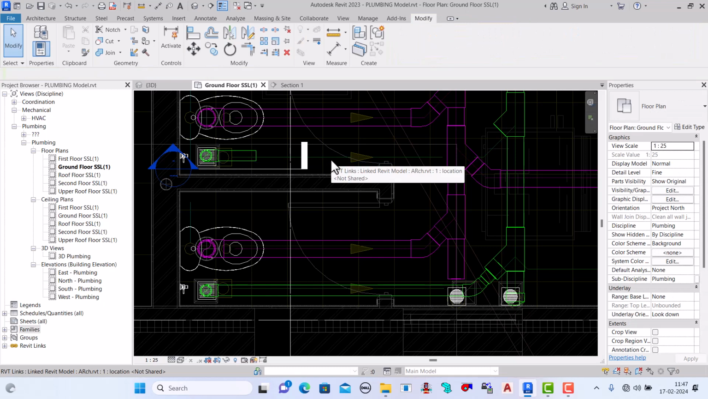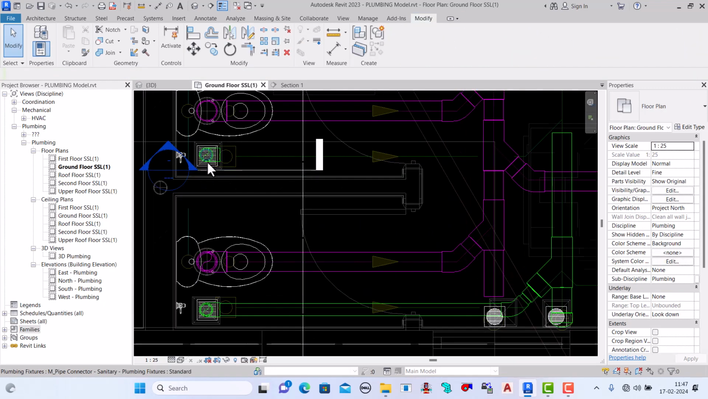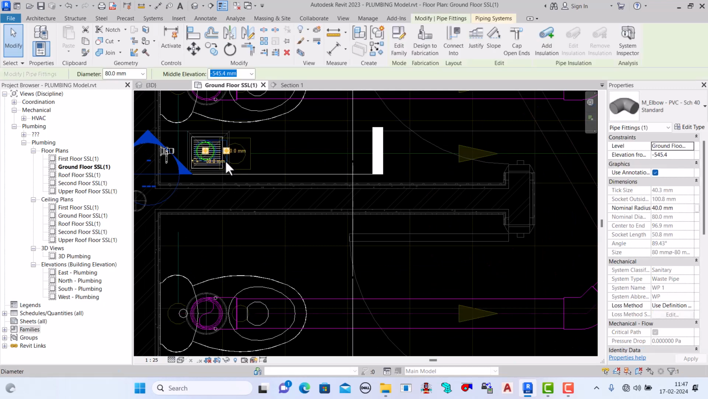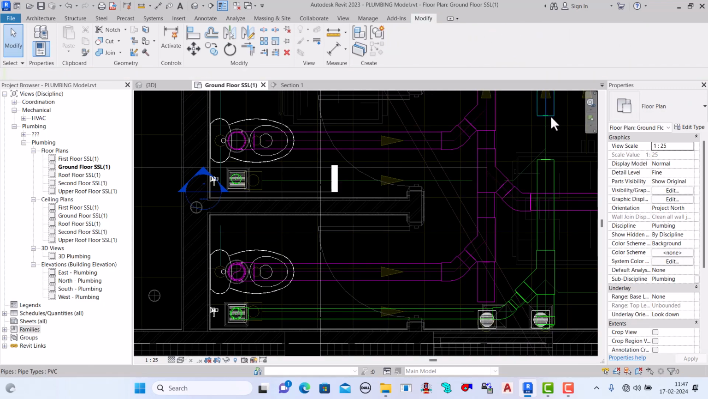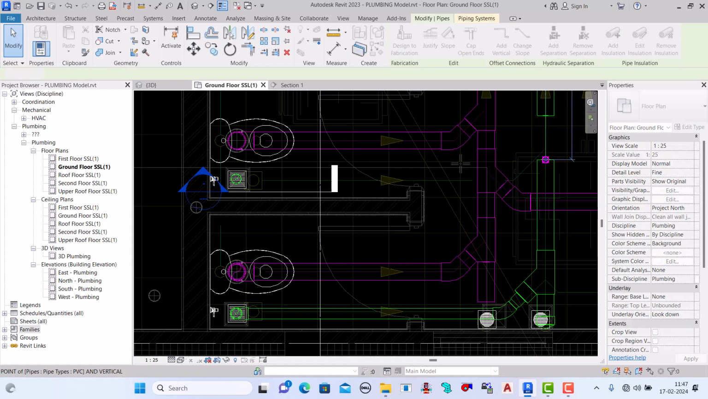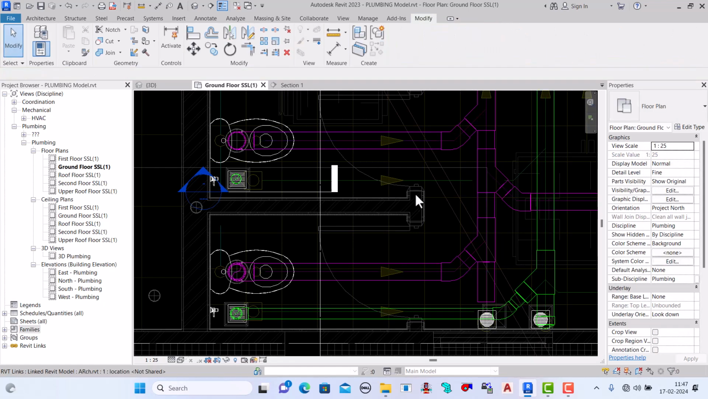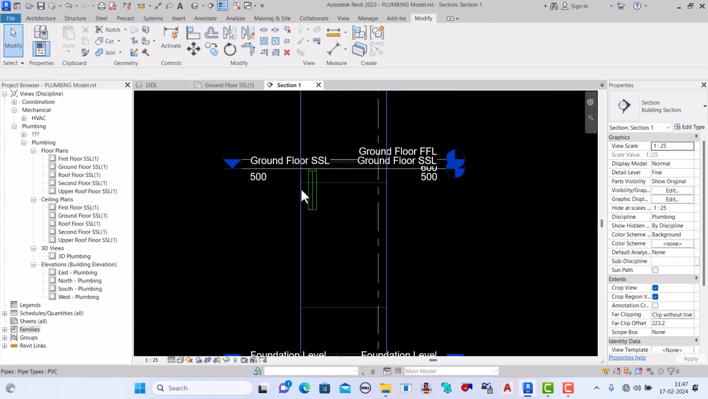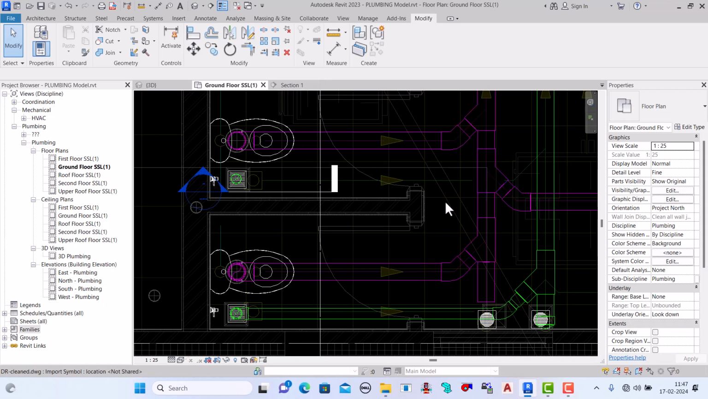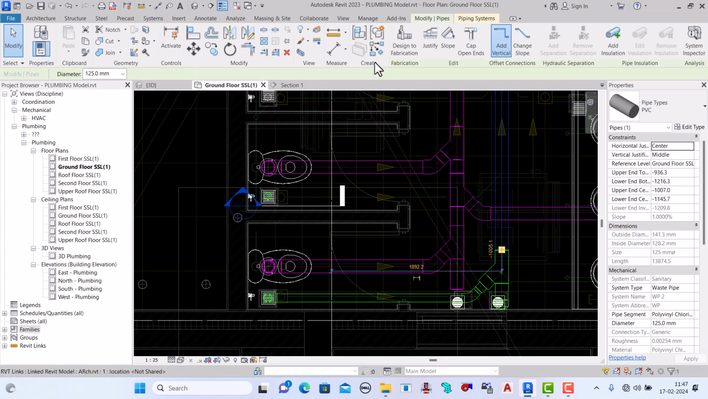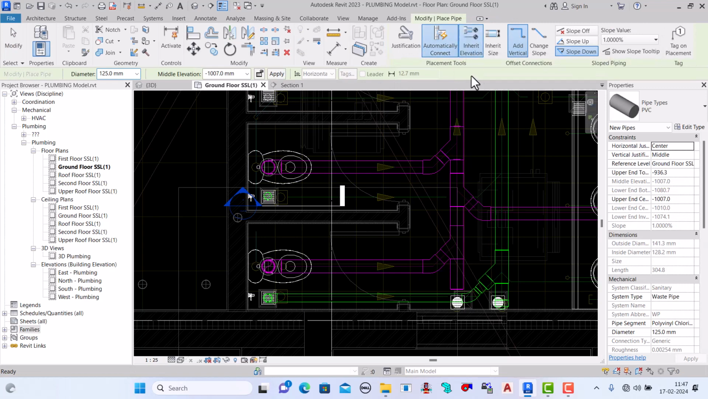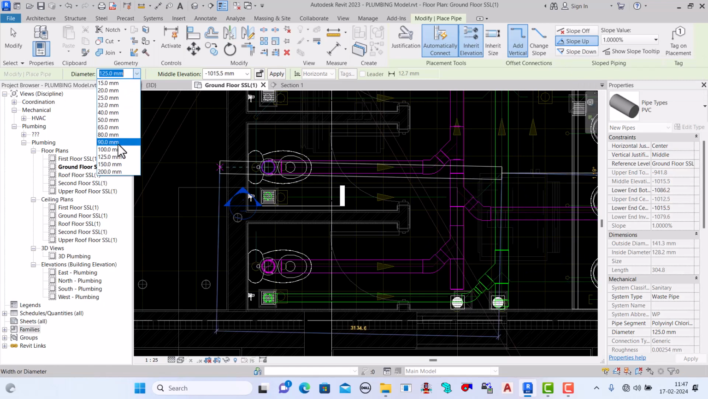Okay, so we have to delete this one, also this one, this side, and simply we will connect from here, right? And now we will take here, create similar, inherit elevation. Okay, and this side will be up, slope up. Okay, what is the size? 80.